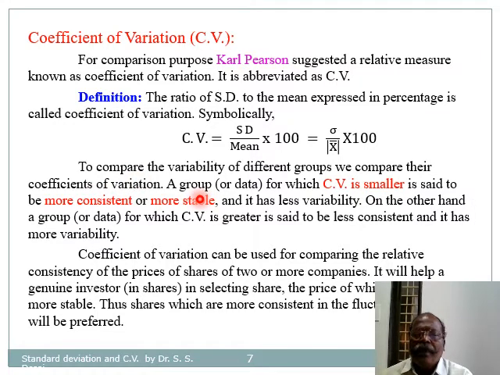A group or data for which CV is smaller is said to be more consistent or more stable than the other group. The coefficient of variation can be used for comparing the relative consistency of prices of shares of two or more companies. So a share having a smaller value of CV is mostly preferred over the other.